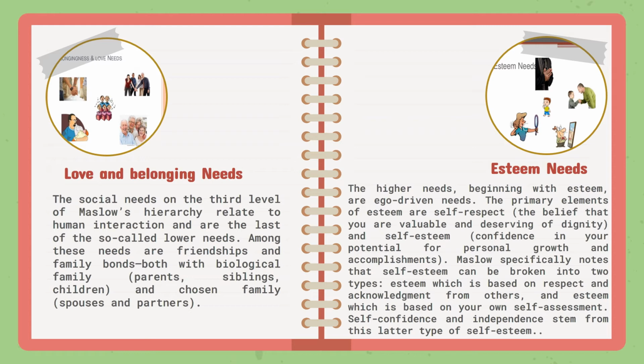The higher needs, beginning with esteem, are ego-driven needs which include self-respect, confidence, competence, and knowledge that others hold them in high esteem. Maslow identified two levels of esteem needs, namely the reputation and self-esteem. Reputation is the perception of the prestige, recognition, or fame a person has achieved in the eyes of others, whereas self-esteem is a person's own feeling of worth and confidence.